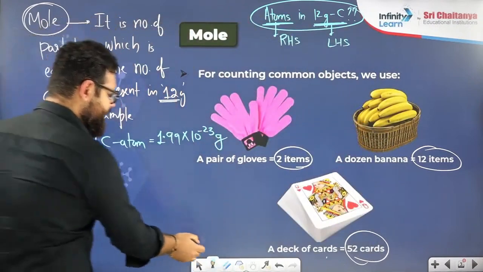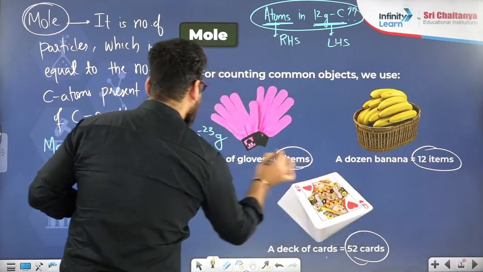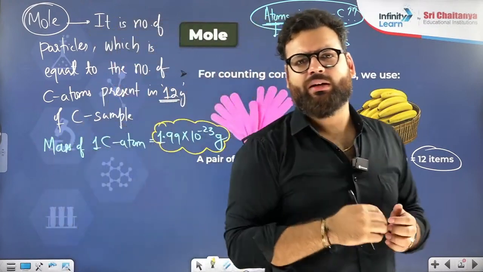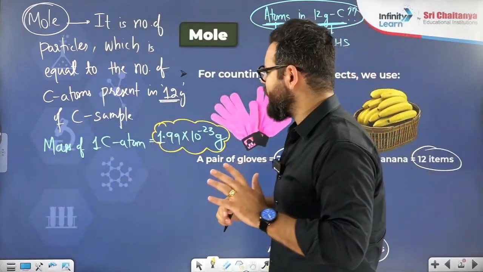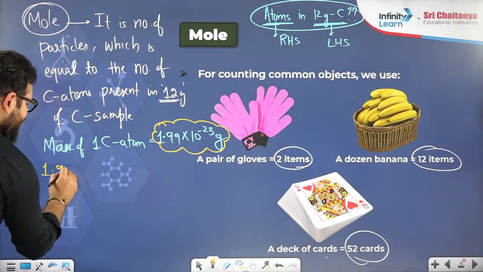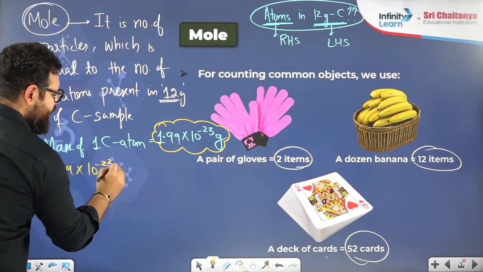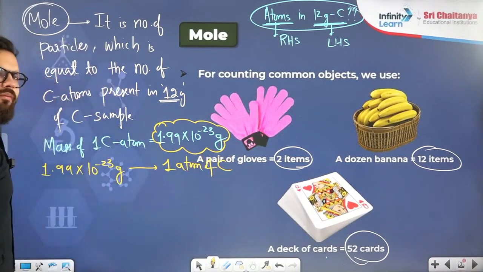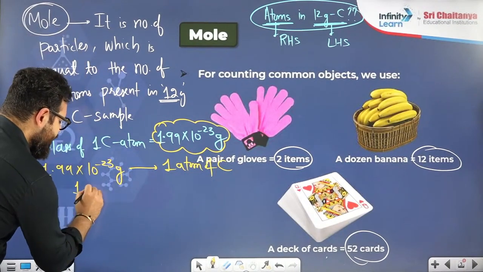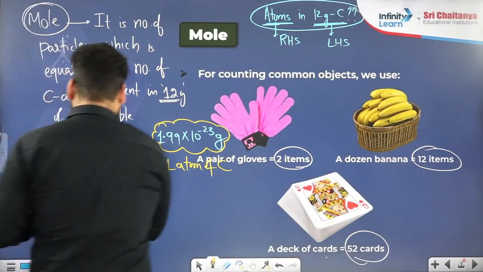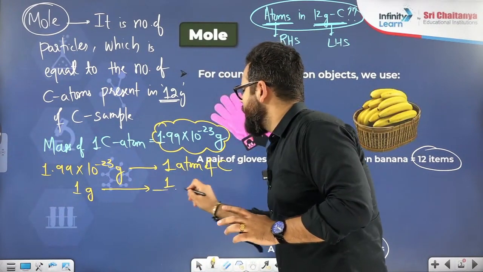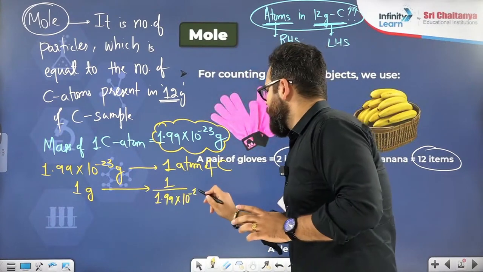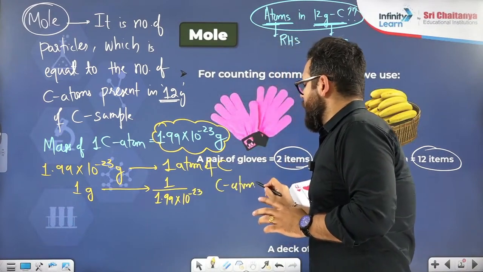So I can use the unitary method and say that when I take 1.99 into 10 power minus 23 grams of carbon, in that there is only one carbon atom. I hope everyone is clear with this, that 1.99 into 10 power minus 23 gram contains one atom of carbon. So 1 gram will contain how much? Unitary method. Bring this whole number to the denominator. It will contain 1 upon 1.99 into 10 power minus 23 carbon atoms.